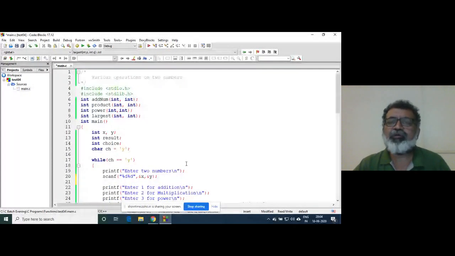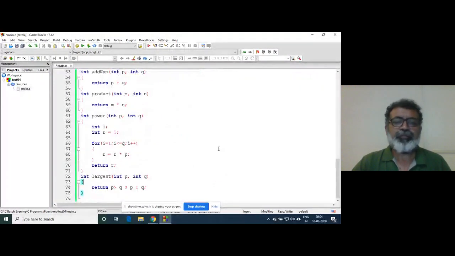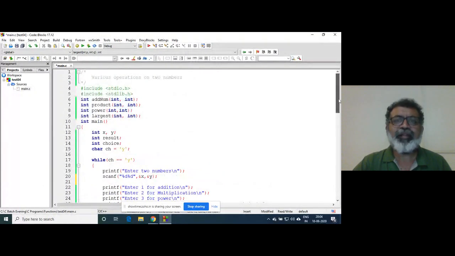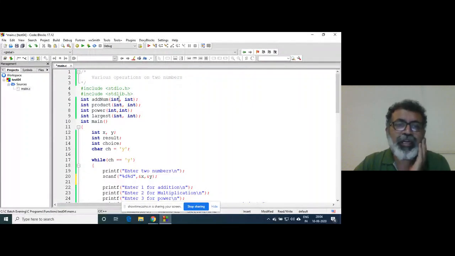I will share this code with you in a text file, okay, if you want to study. But look at this program. It is properly indented. First thing, names of functions are self-explanatory. At least some kind of meaning is there. Then here you need to type just the prototypes. Variable is not required here. Sorry, not prototype, you need to write here just the data type.